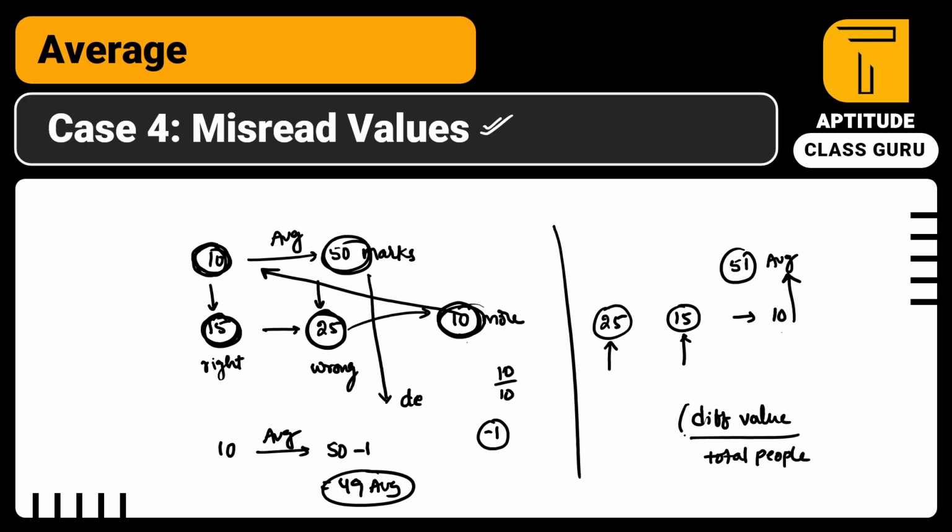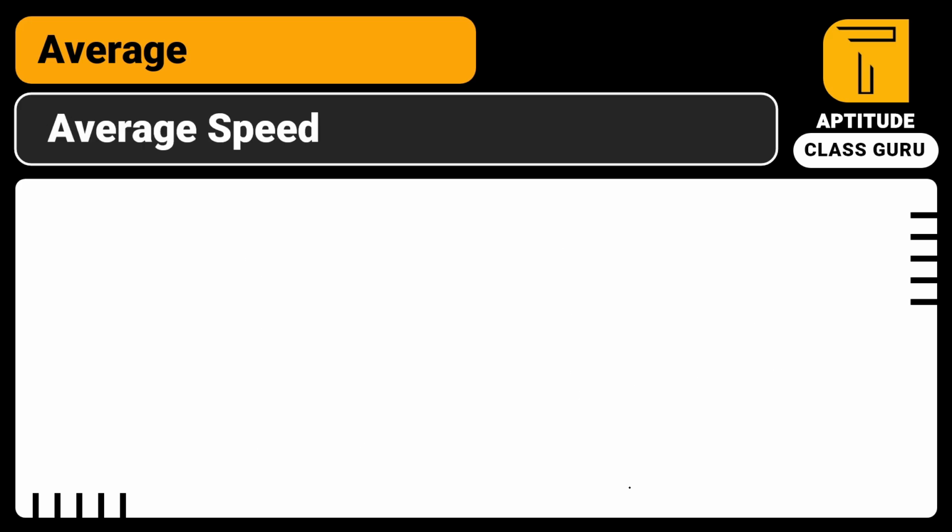If the difference is minus, you have to subtract from the average. If the difference is plus, you have to add to the average, so that you can easily get the answer. More than this, you don't require anything. It's a generalized problem. So just look into the last case for this session, which is the most important concept.